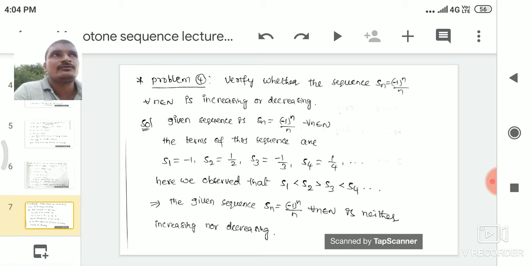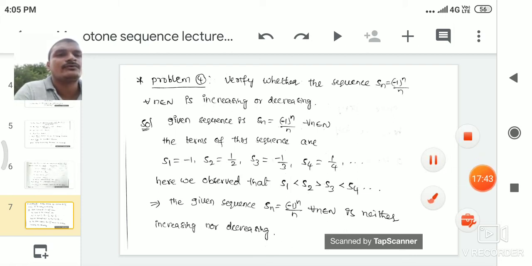S1 is equal to, for the first term of the sequence we substitute n is equal to 1. For the second term we substitute n is equal to 2, third term n is equal to 3, fourth term n is equal to 4. Here the first term of the sequence S1 is minus 1. Second term of the sequence is 1 by 2. Third term of the sequence is minus 1 by 3. Fourth term of the sequence is 1 by 4.